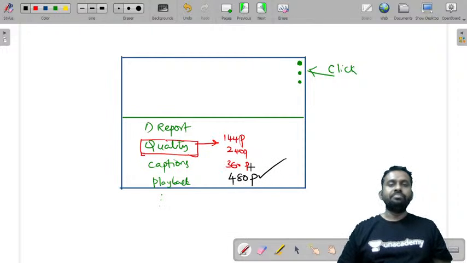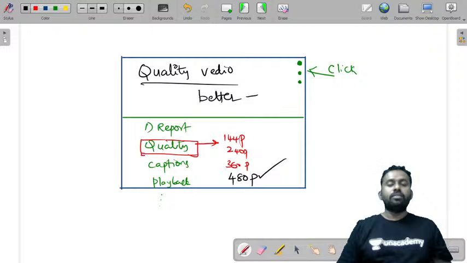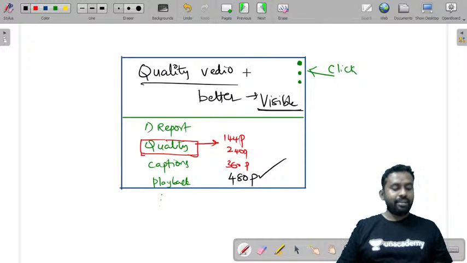Select this. Then the quality of the video that you are watching will be better, and you'll be clearly able to see it, and that's the visibility. So this is what you have to do.